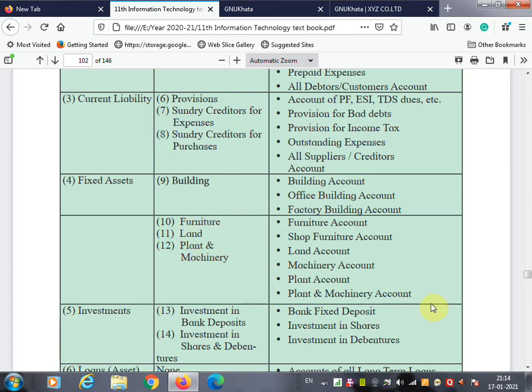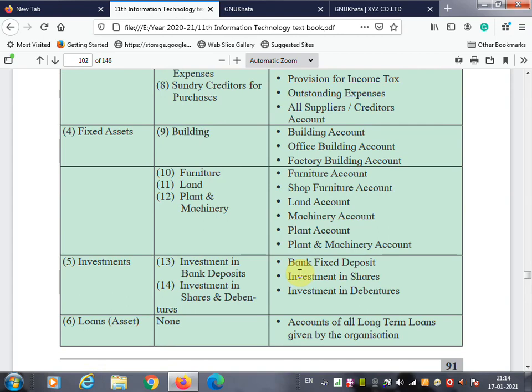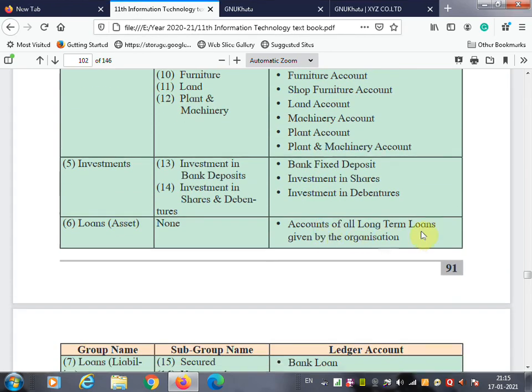When you're going to create a bank fixed deposit ledger account, investment in shares, investment in debenture, at that time you are going to take the group name under investment, because these all are investments. And when you're going to create a loan account, at that time you are going to select the loan asset, it is an asset, it does not have a subgroup.